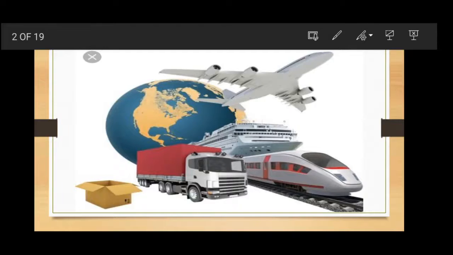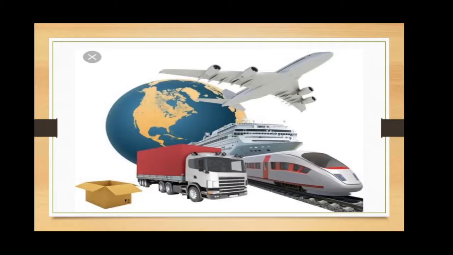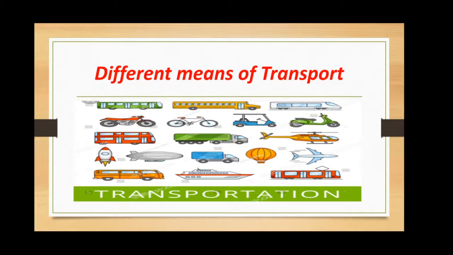First, what is the means of transport? Transport means to travel from one place to another place. It's called transport. For transportations, we are using different vehicles. They are called the means of transport. Next is different means of transport. There are different means of transport.